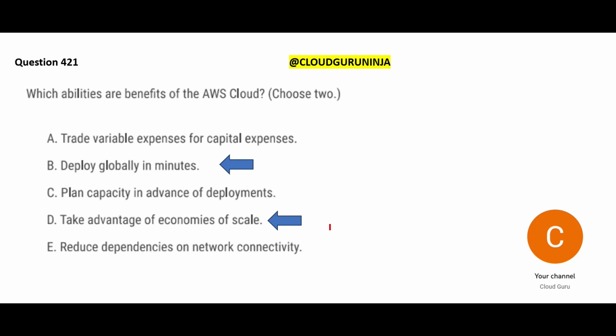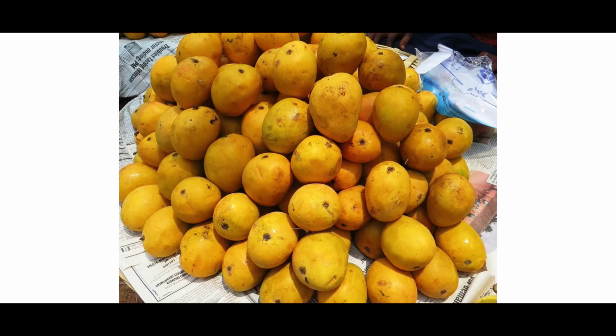So I get the economy of scale. Now for 10,000 instances, I will not have to pay at the rate of $20. I may have to pay at the rate of $10 or $12, because that is economies of scale. You buy more, you get more discounts. So this would be our final answer.